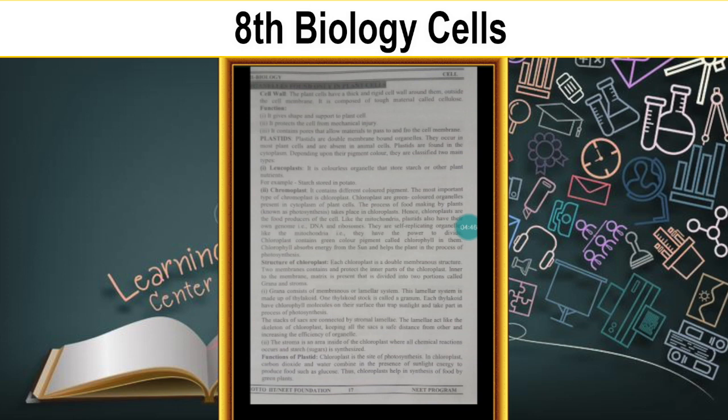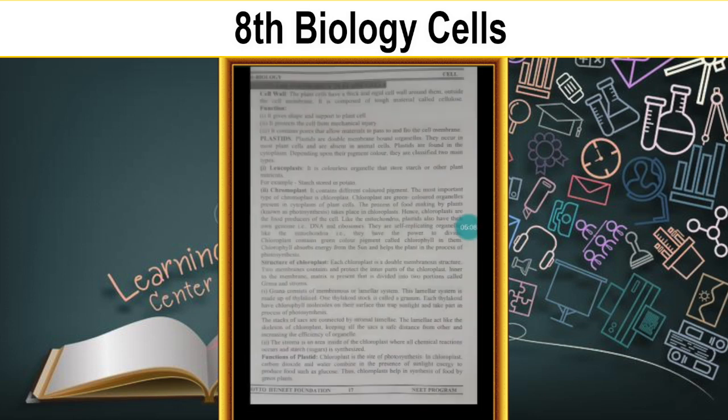It also contains pores. Pores are minute holes present on the cell wall, which allow materials to pass through to and from the cell membrane.